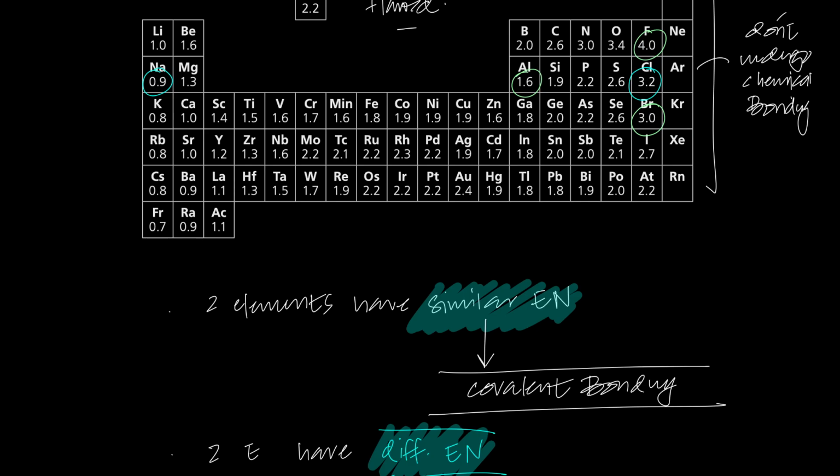That is why in O levels and IGCSE you are taught half-cooked truths, that they will undergo ionic bonding if there's a metal and a non-metal. But if you look at aluminum, it's already towards the right, so the difference between aluminum and such non-metals may not be that large, and therefore it can undergo covalent bonding.